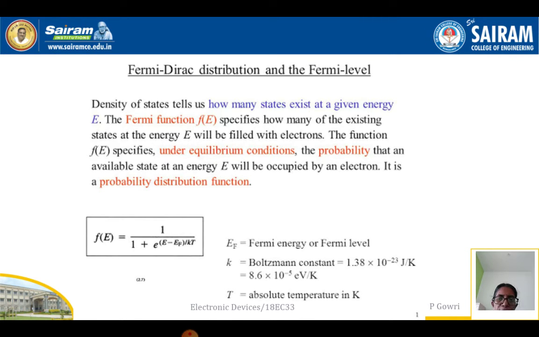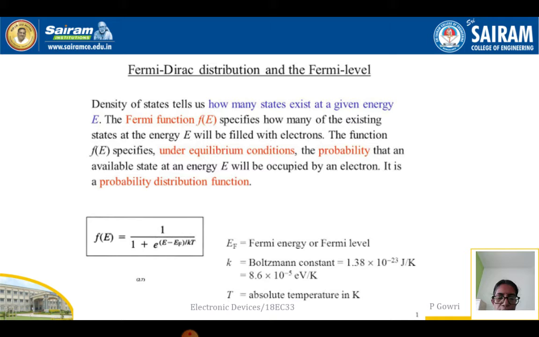The function f of E specifies, under equilibrium condition, the probability that an available state at an energy E will be occupied by an electron. It is called the probability distribution function. So the probability distribution function is nothing but the probability that the electrons will be occupying the energy level E, which is given as 1 divided by 1 plus e power (E minus EF) by kT, where EF is the Fermi energy or Fermi level, k is the Boltzmann constant, 8.6 into 10 to the power minus 5 electron volt per Kelvin, and T is the absolute temperature.